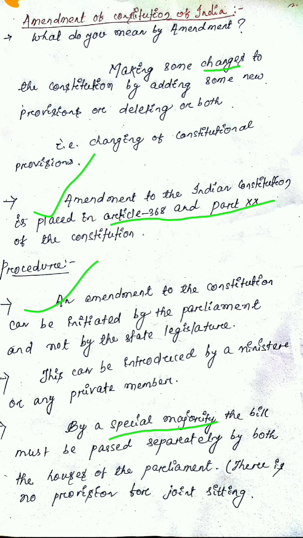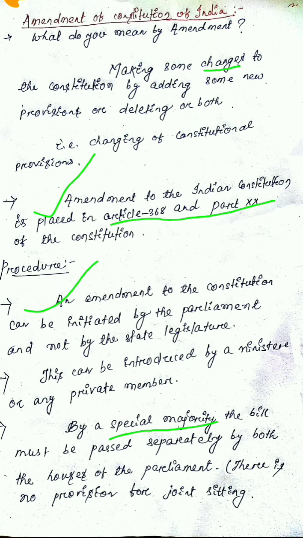What is special majority? Special majority means a majority of the total membership of each house, that means more than 50% of the total members of that house, and a majority of 2/3 of the members of each house present and voting on that day. Whatever members are present that day, more than 2/3 of them must vote in favour, and that 2/3 must constitute more than 50% of the total membership of that house. So this is the special majority.